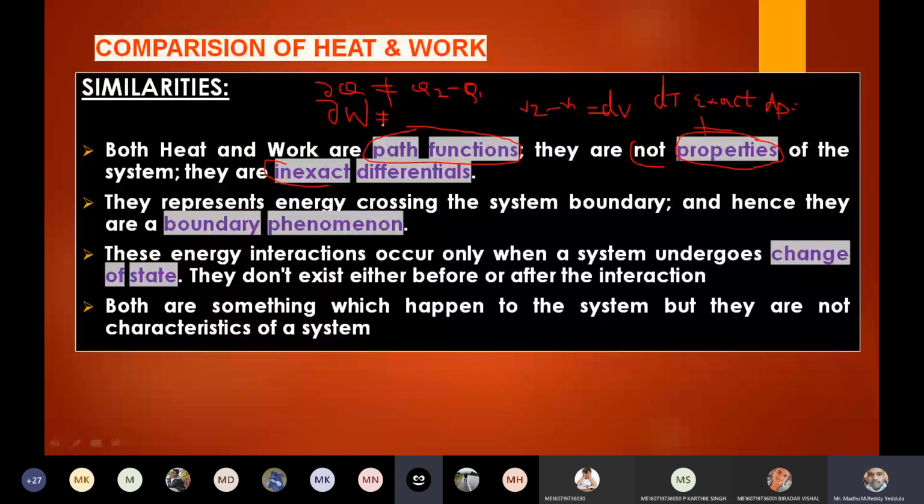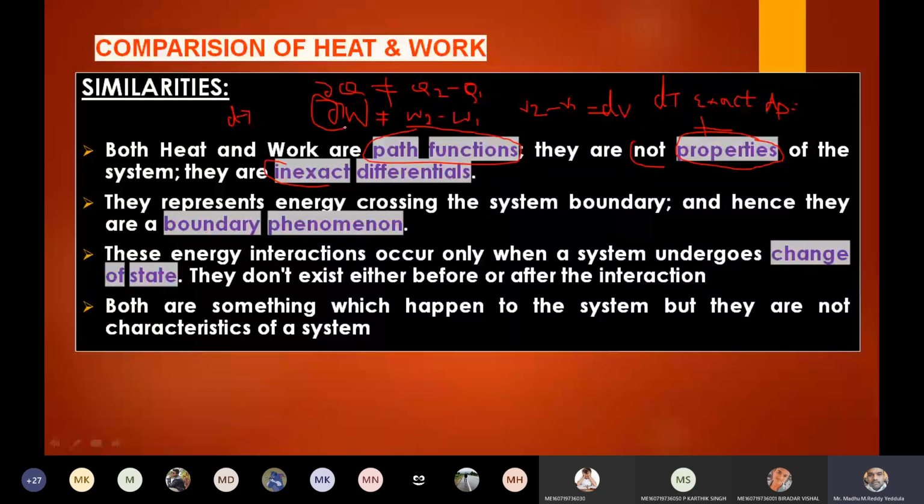Remember this throughout the subject. Many get confused between d and δ, and blindly write d for both. It is a blunder. Even if I write it wrongly, you should remind me. Most people will make use of d, but d is only for point functions, that is, for a property of a system, and δ is for path functions, that is, for inexact differentials.